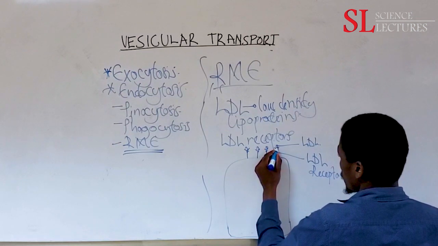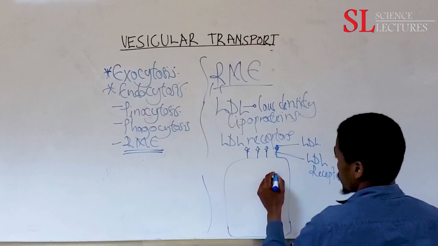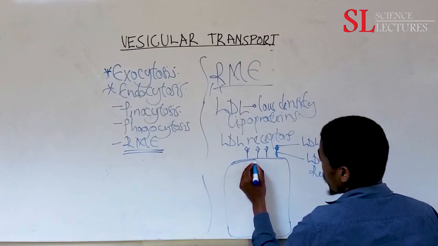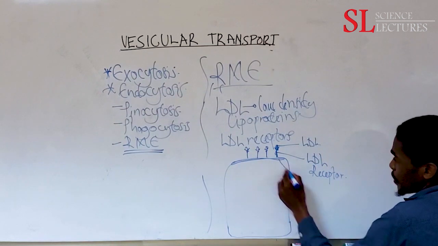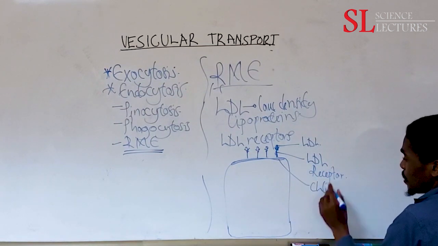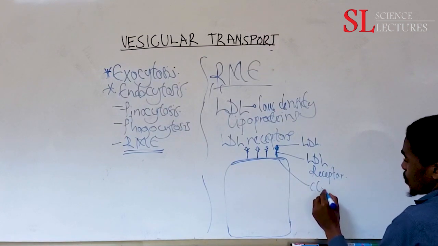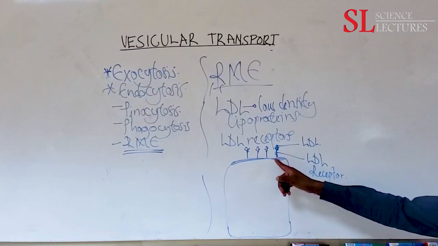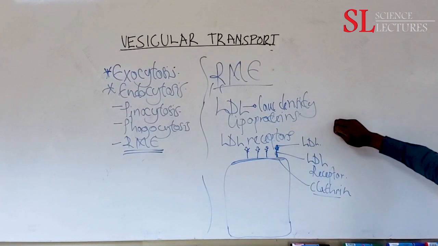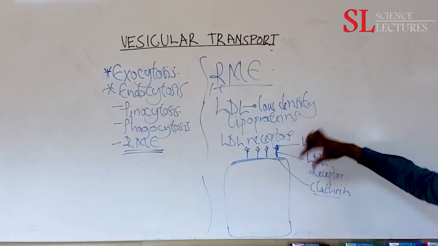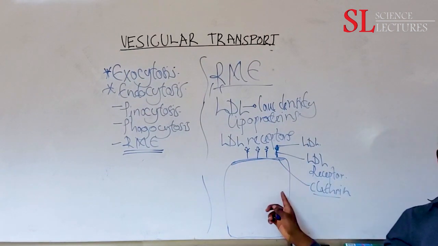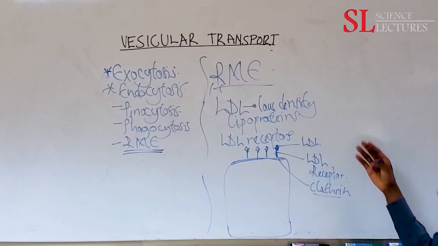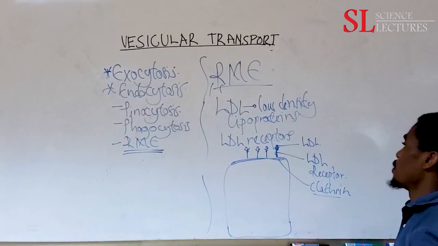When the ligand attaches onto that specific receptor, clathrin will coat inside the membrane of the cell. Clathrin is a protein. So we have LDL initially attaching to the LDL receptor, then clathrin comes and coats the inner membrane of the cell where the LDL is in contact with the LDL receptor.